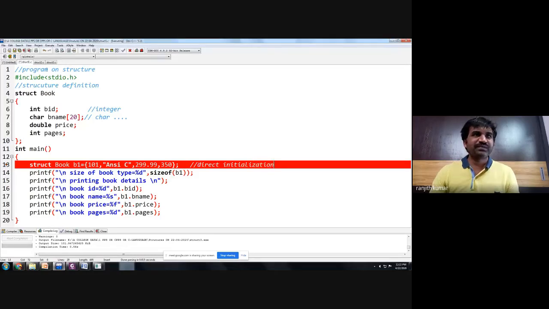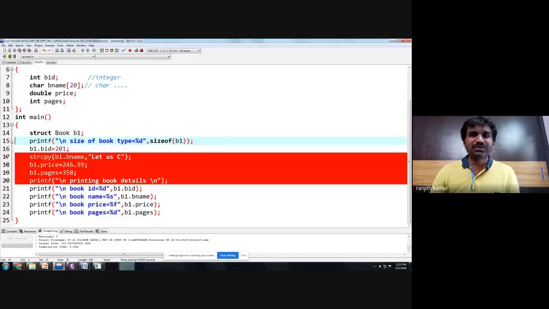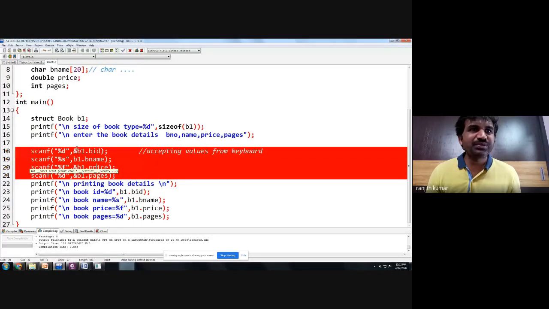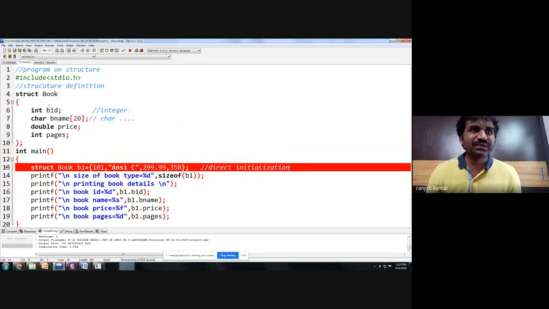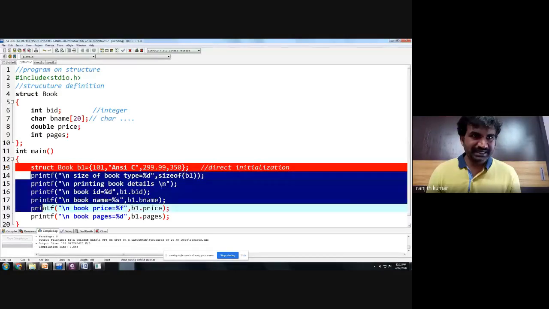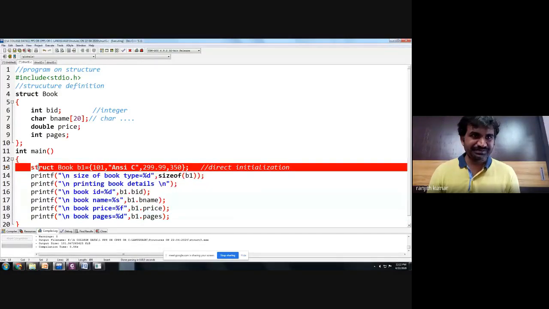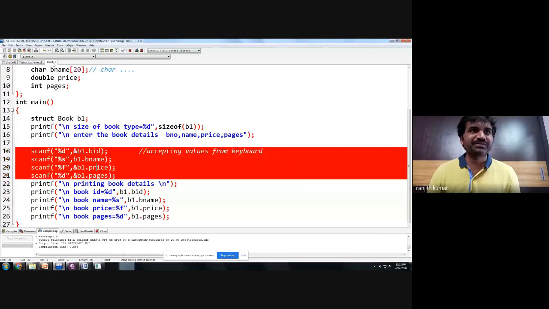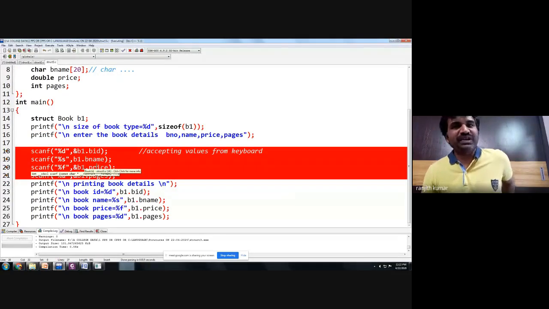And the second program we have initialized using random initialization, whereas in the third program, we have initialized the variables by accepting values at runtime. Now if you observe all three programs, you are defining a structure, declaring a structure, and allocating memory. Similarly, this is defining, this is declaration, this is memory allocation. All these programs we have done.